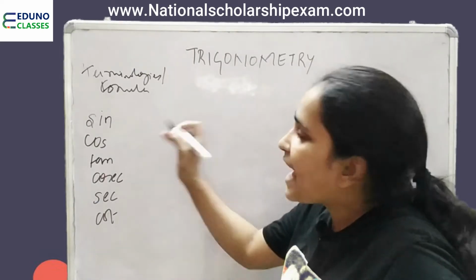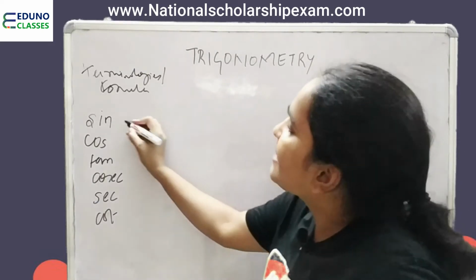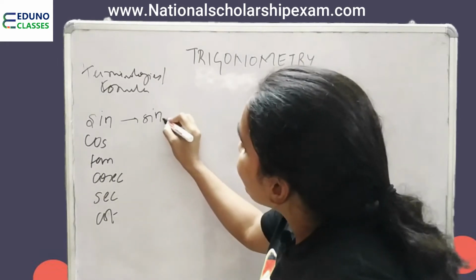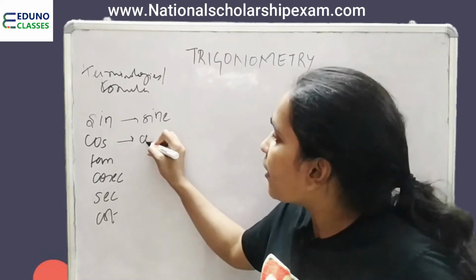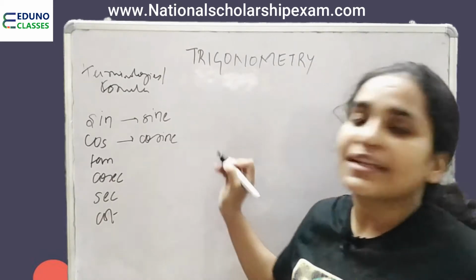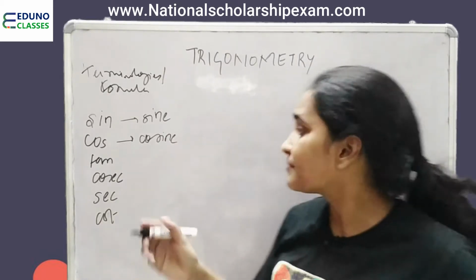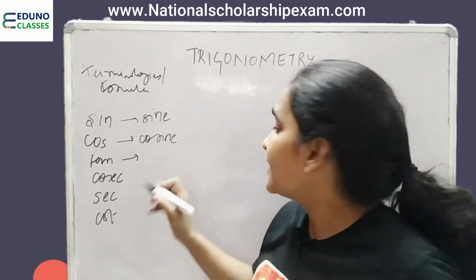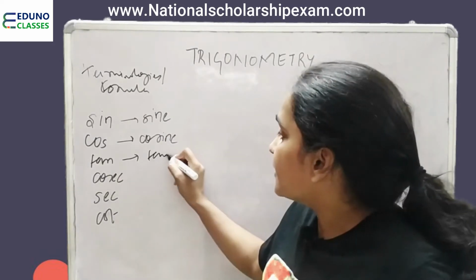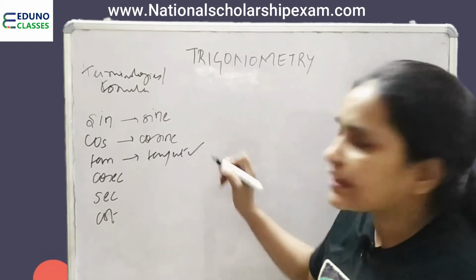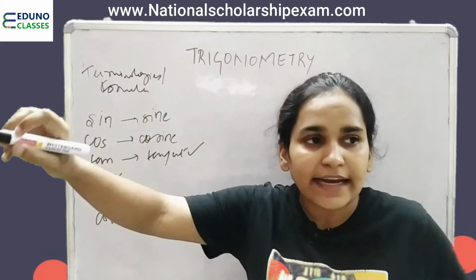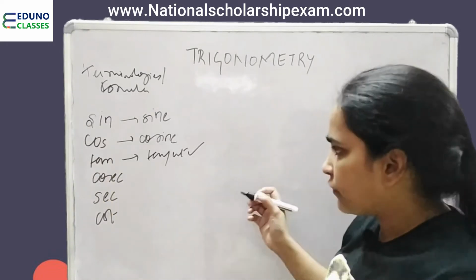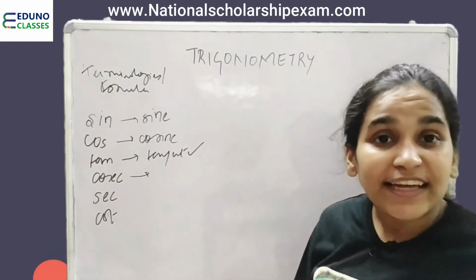But what are their actual names? The actual name of sine is sine. We have to add an e to it. And cos is not cos, it is actually cosine. Tan is tangent. You might have heard tangent a lot of times. We draw a tangent to a circle. Right? What is cosec?